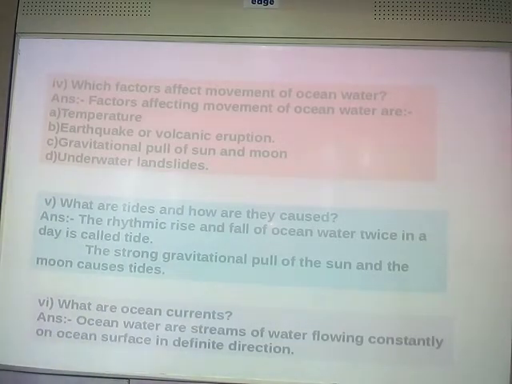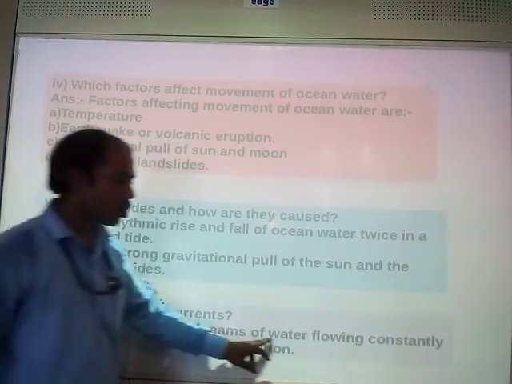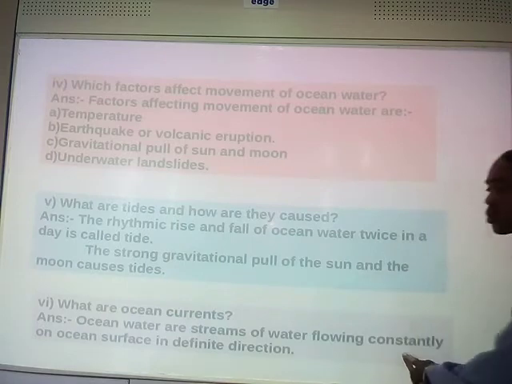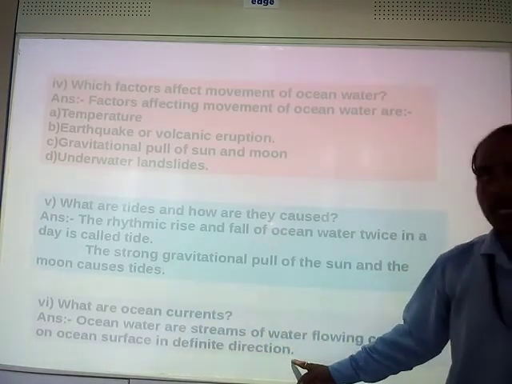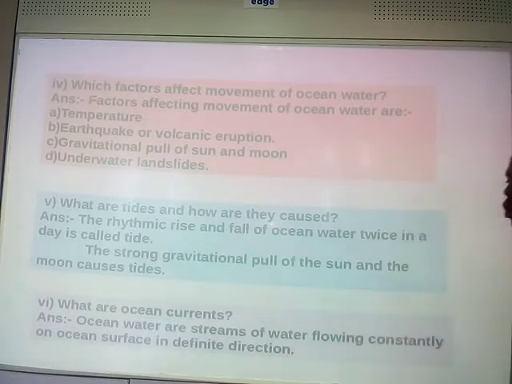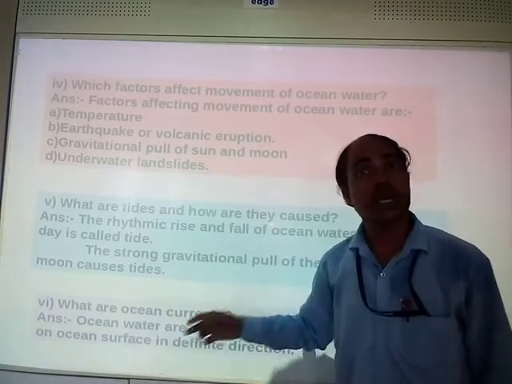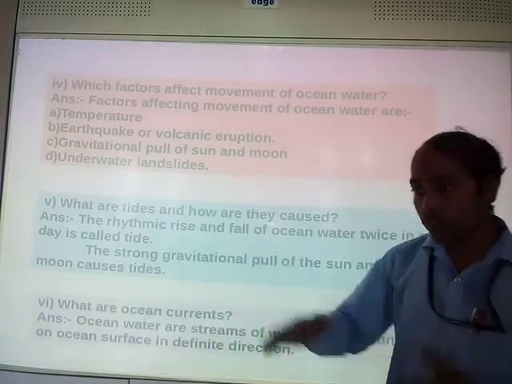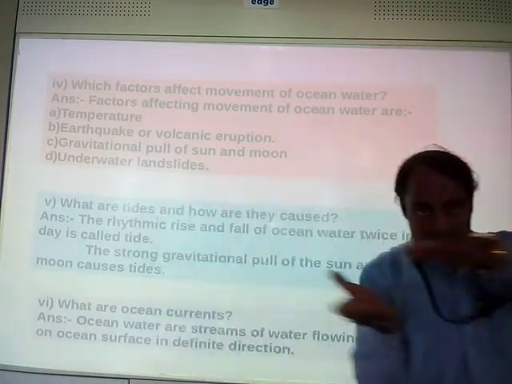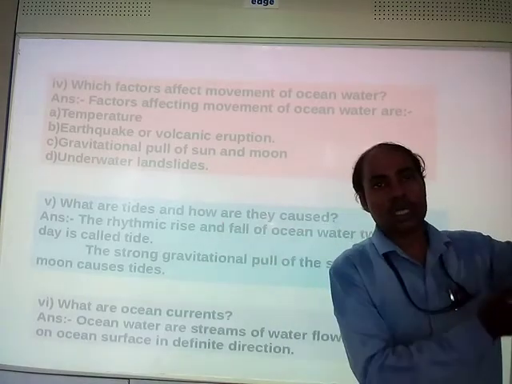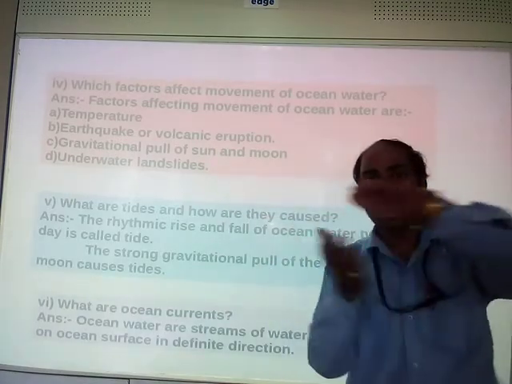Clear? Yes. Another question, what are ocean currents? Ocean currents are streams of water flowing constantly on the ocean surface in a definite direction. You can take that definition also. Currents mean flowing of a stream of water in a definite direction, continuously in the same direction.